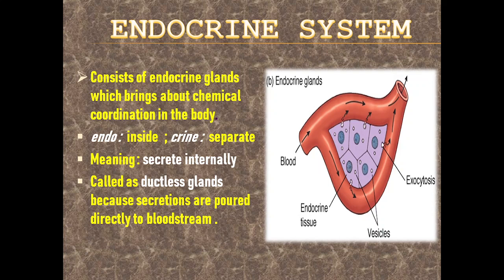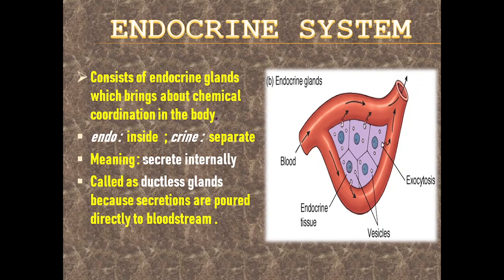So the endocrine system consists of endocrine glands which bring about chemical coordination in the body. What does endo mean? Endo means inside, crine means separate. So inside separate. So the total meaning is secreting the hormones or secreting any of the chemical coordinators internally. So the endocrine system has ductless glands because the secretions are poured directly into the bloodstream.